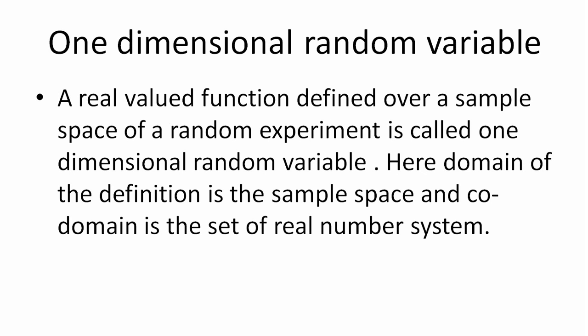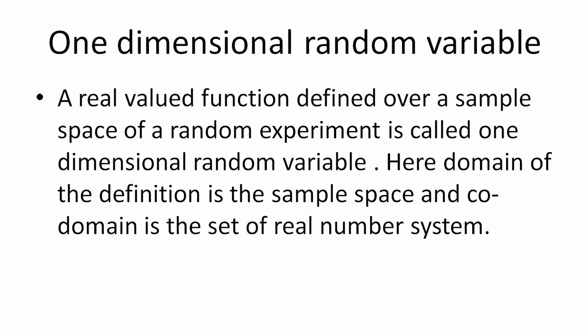Next concept is one-dimensional random variable. What is the difference between variable and random variable? Variable is a characteristic under study. If you wish to study the height of students of a college, then height is the variable, weight is the variable, age is the variable, mark is the variable. And what is the difference between variable and random variable? Random variable is a real valued function. It must have 2 sets and there is a mapping from domain to codomain.